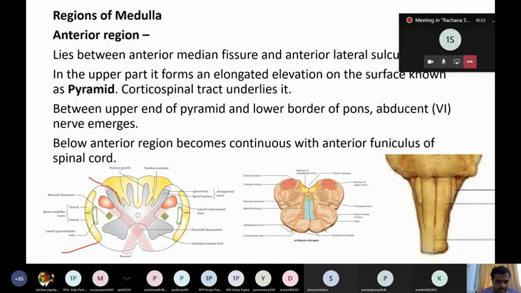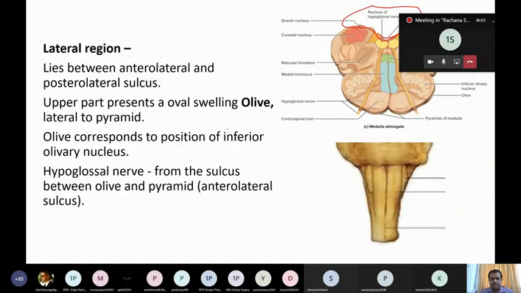The area between these two is the lateral region. The upper part presents an oval swelling on the outer surface, known as the olive. You can see the olive-like swelling here, which lies immediately lateral to the pyramid.